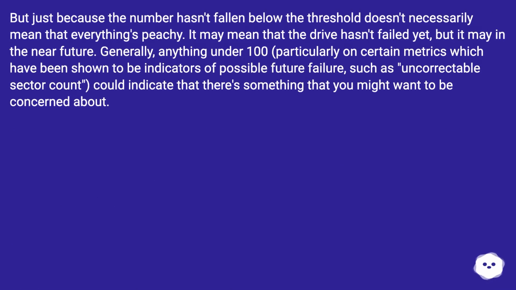But just because the number hasn't fallen below the threshold doesn't necessarily mean that everything's peachy. It may mean that the drive hasn't failed yet, but it may in the near future. Generally, anything under 100, particularly on certain metrics which have been shown to be indicators of possible future failure, such as uncorrectable sector count, could indicate that there's something that you might want to be concerned about.